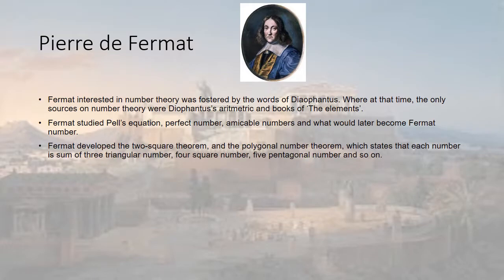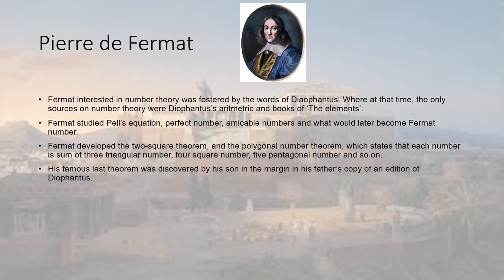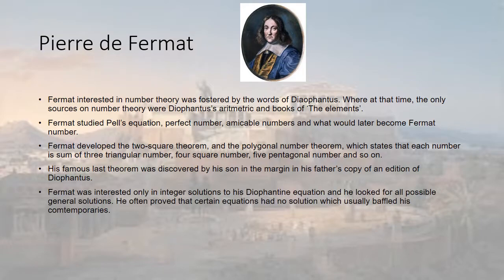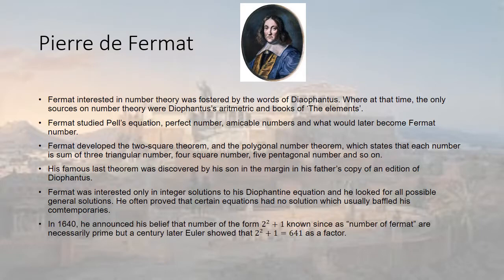Fermat developed the two-square theorem and the polygonal number theorem, which state that each number is a sum of three triangular numbers, four square numbers, five pentagonal numbers, and so on. His famous last theorem was discovered by his son in the margin of his copy of an edition of the Arithmetica. Fermat was interested only in integer solutions to his equations, and he looked for all possible general solutions. He often proved that certain equations had no solution, which usually baffled his contemporaries.